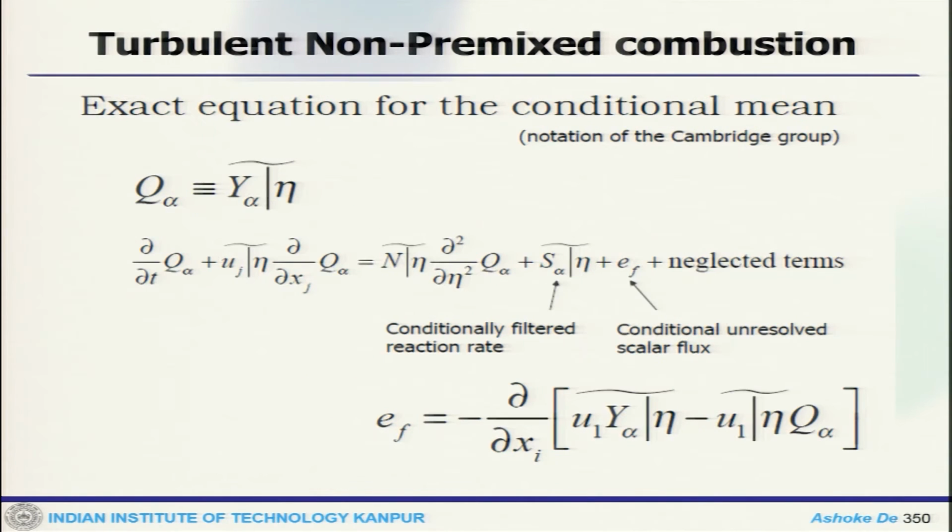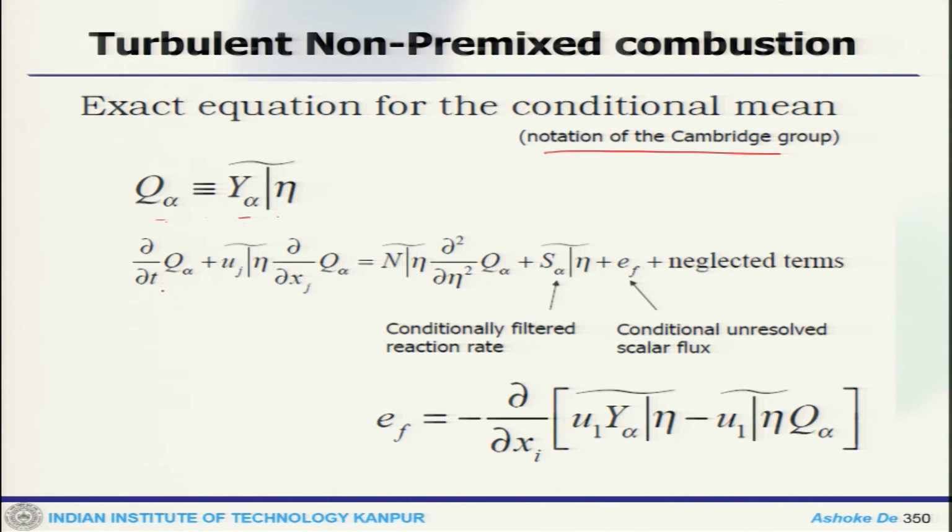Now, if we come down to the exact equation for the conditional mean, you have the notation of the Cambridge group. Using similar notation, we write Q_α equivalent to <Y_α | η>, that means this is the conditional mean.